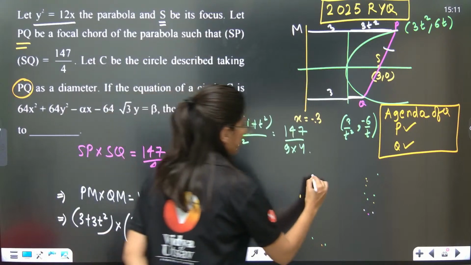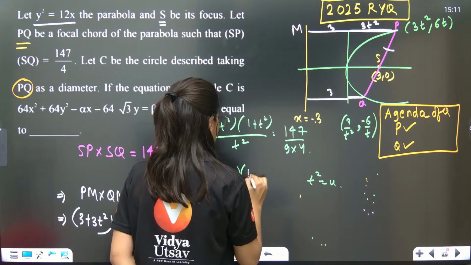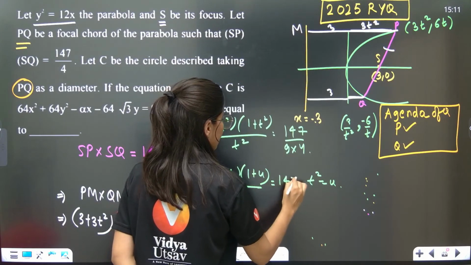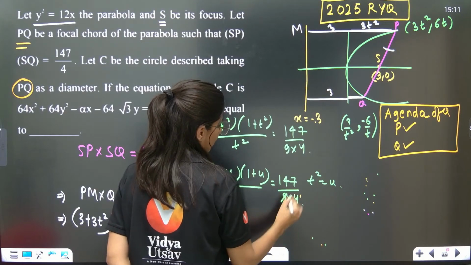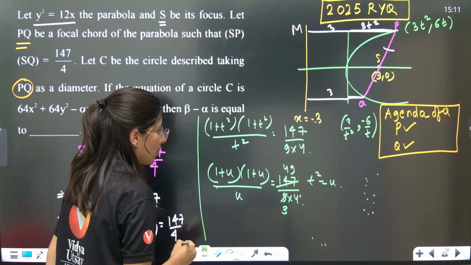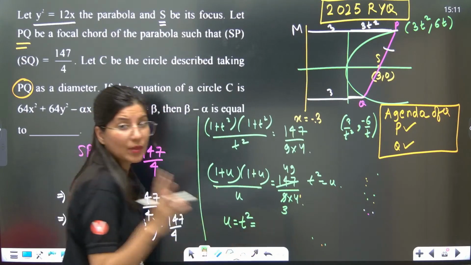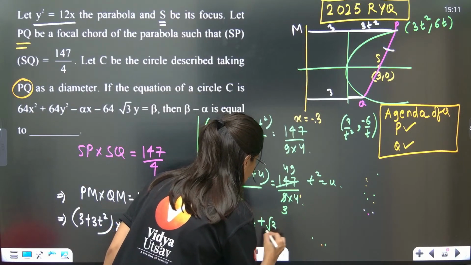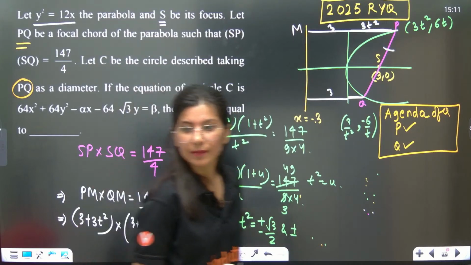So obviously put t square is equal to u. So 1 plus u upon u is equal to 147 upon 9 into 4. This is 3, this is 49 by 12. So 1 plus u upon u. If you calculate u, which is t square, from here, you will get two values, plus minus root 3 by 2 and plus minus 2 by root 3.